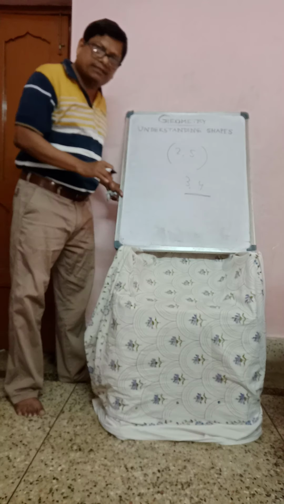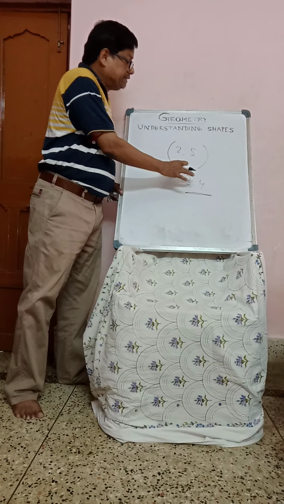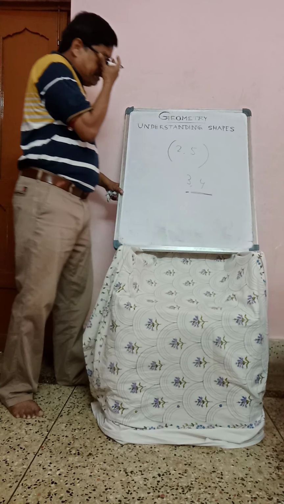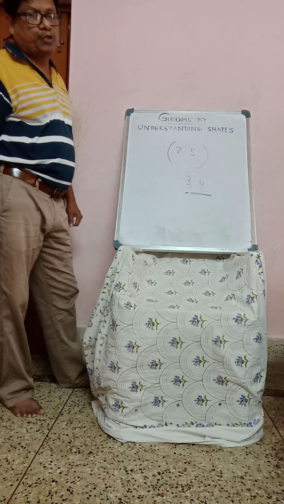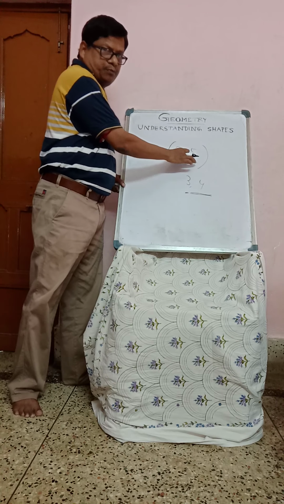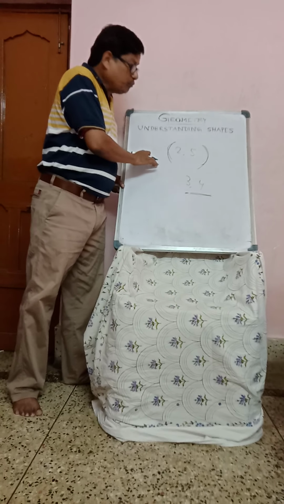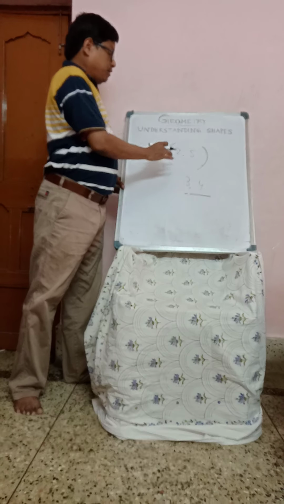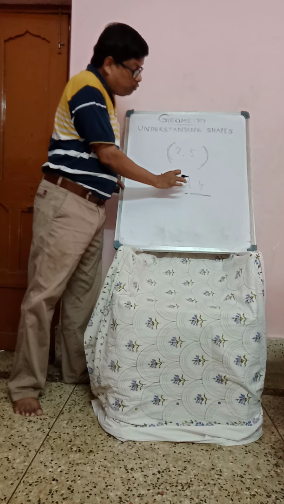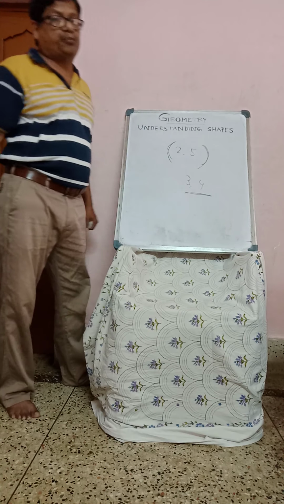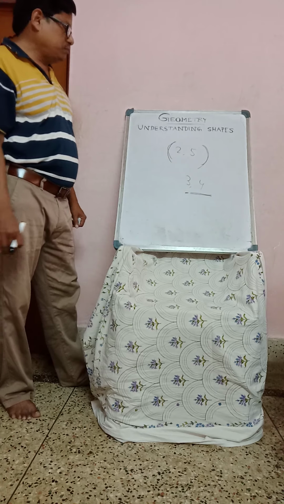All are integers here. So here we are taking 3, 4. We are not taking 2, 5. This is open, this is an open interval. Here we are taking only two values, 3 and 4. Understood, my dear students?